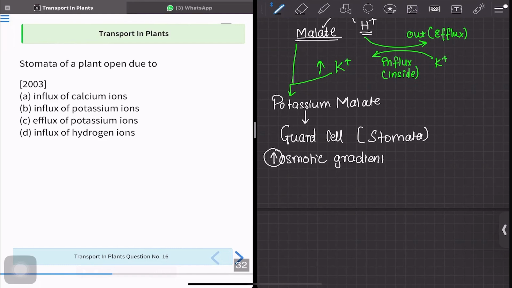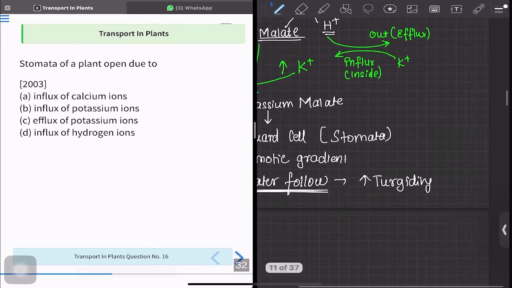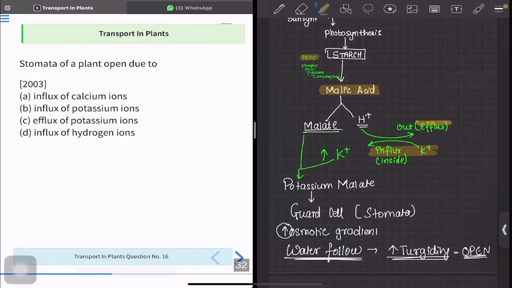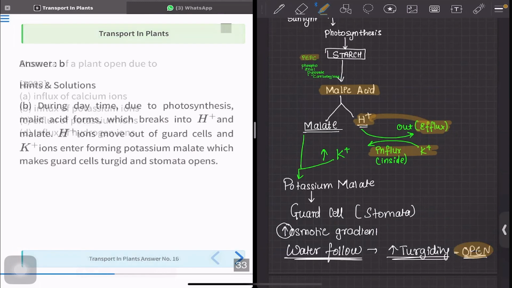Now, if there is increase in the osmotic gradient, water is going to follow. Water is going to follow. So there is increase in the turgidity. If there is increase in turgidity, it is going to open. Right? We saw how the influx of potassium and efflux of hydrogen is going to open the stomata. And simply option number B is the correct answer. Let's move to question number 17.